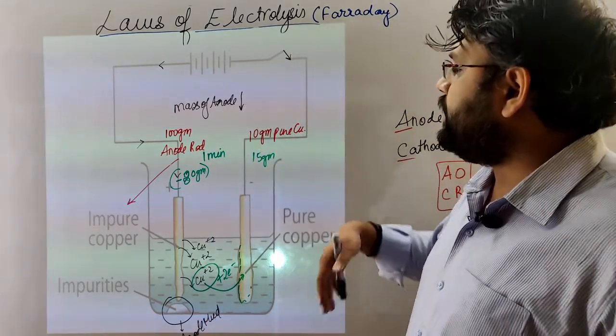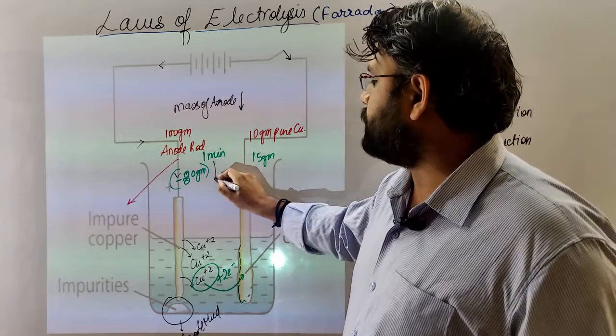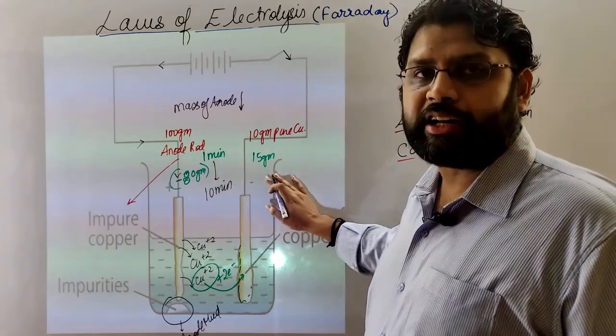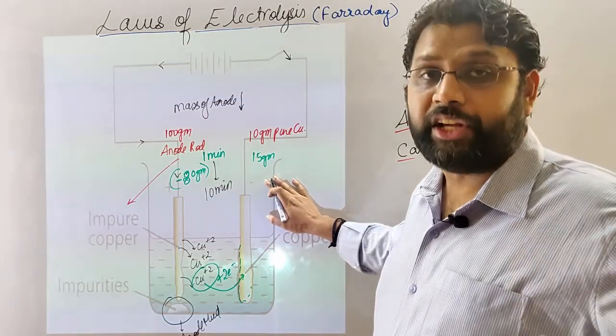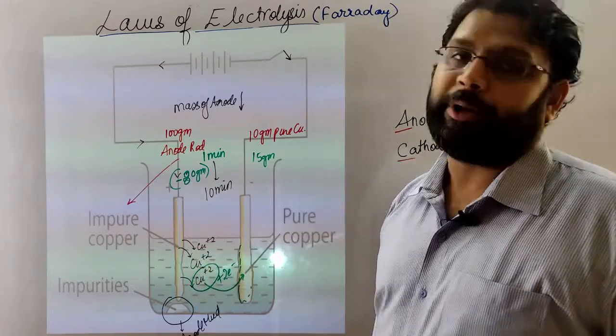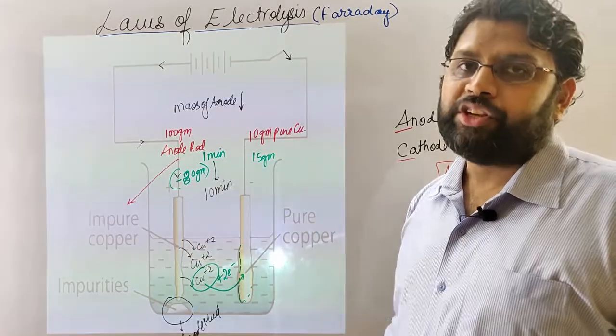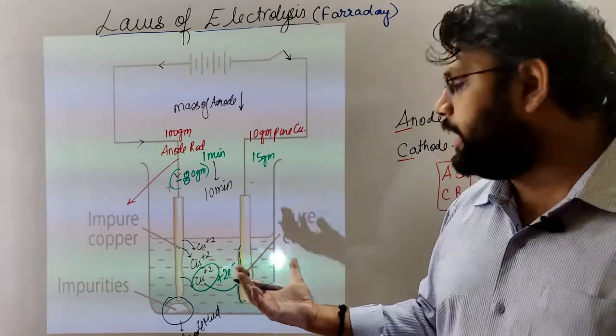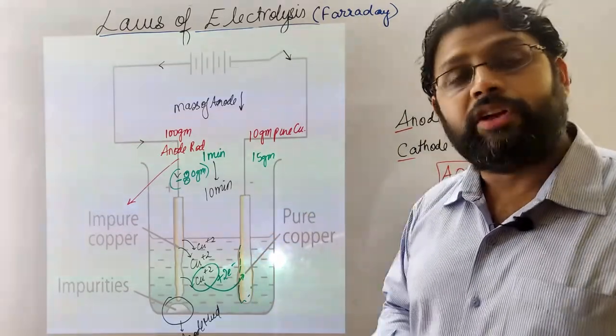Got it? So if we increase the time from 1 minute to suppose 10 minutes, the weight of deposition at the cathode will also increase substantially, and the weight of the anode rod will also decrease rapidly. So whatever the duration of the electrolysis process, the weight of ion deposited at the cathode will be that much.